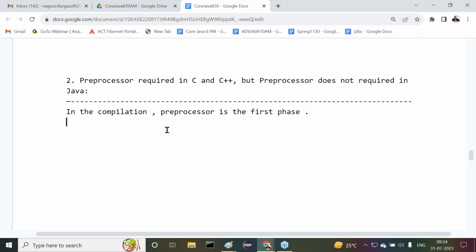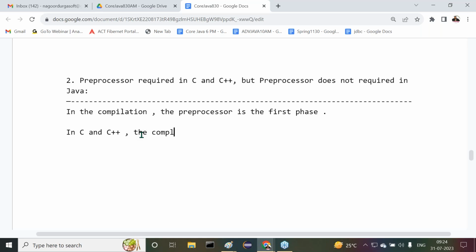That's okay, fine. But what is this preprocessor able to do? What is the role of the preprocessor? What is the job of the preprocessor in C and C++? Right, sir. All of you observe carefully. I'm going to give some internal content. Try to understand it clearly. Now tell me.